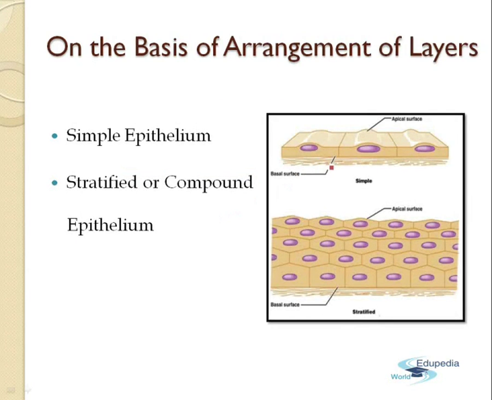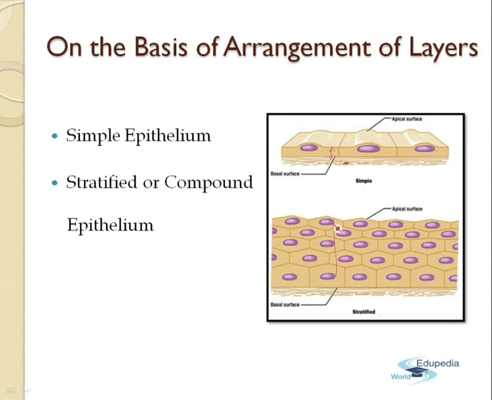Now see, this is the structure of the basic epithelial tissue, which is simple. As you can see, it is made up of only one layer. So the epithelial tissues which are made up of only one layer of cells are known as the simple epithelial tissues, and you are always going to find the epithelial layers on the basement membrane, as we have already discussed.